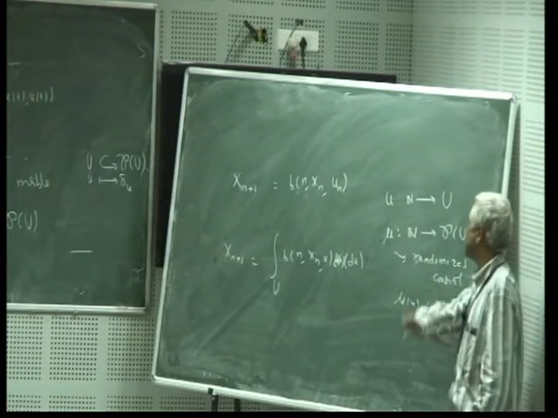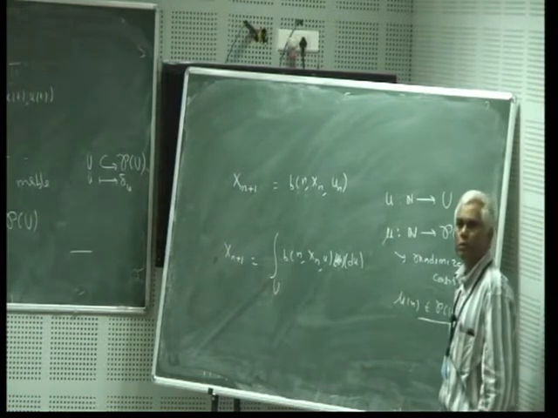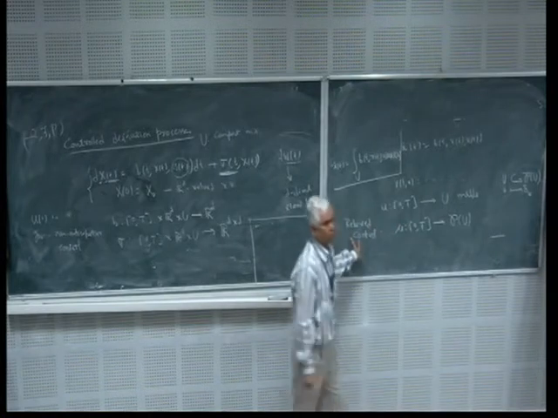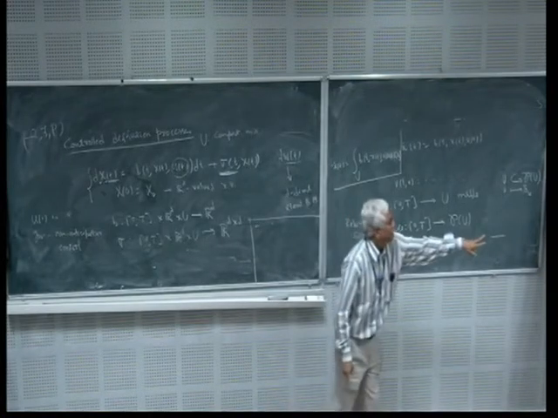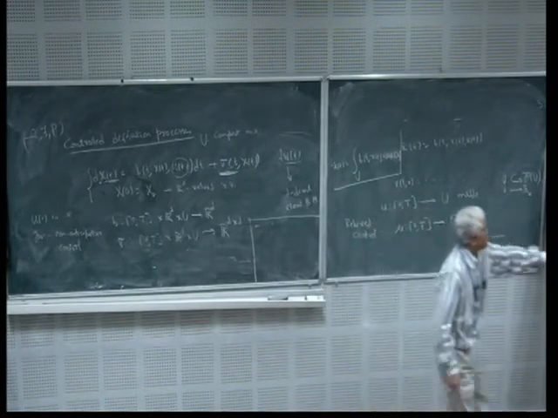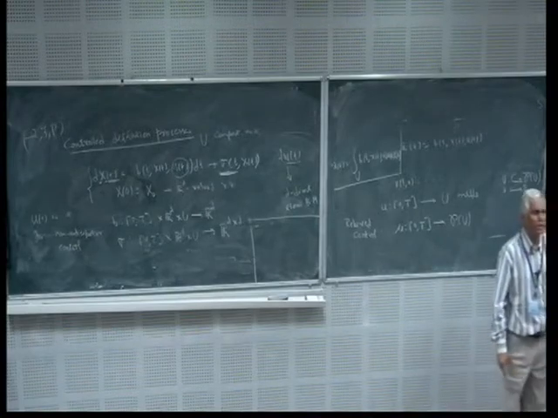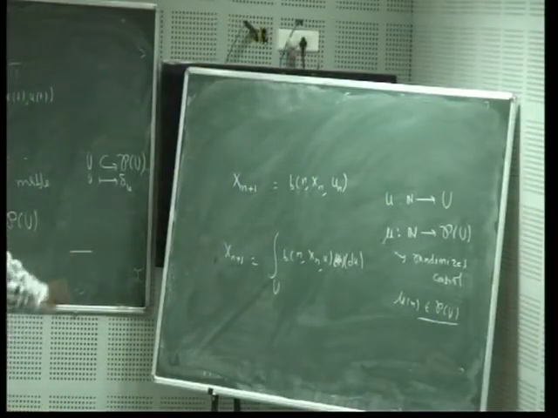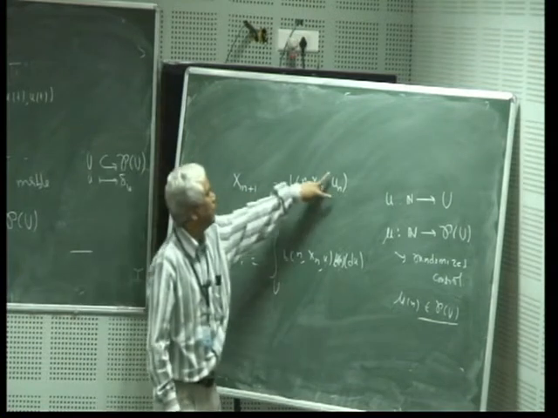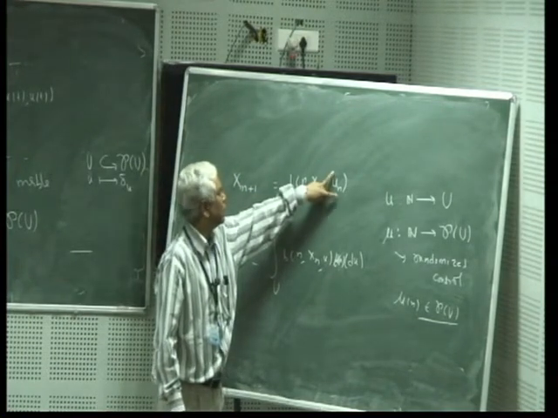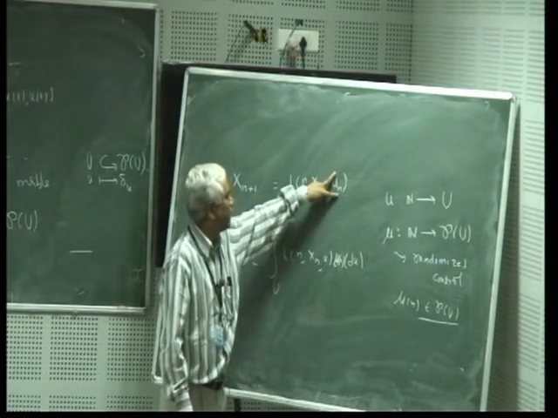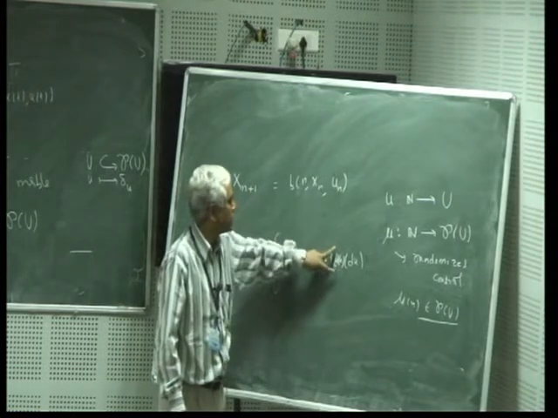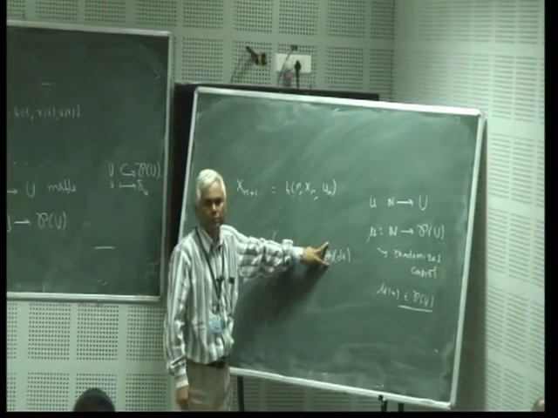Now randomization in continuous time is not possible. That's why we are using the terminology relaxed control. Now suppose I have a discrete time, then I can keep on generating independent sequences with distribution mu_n.